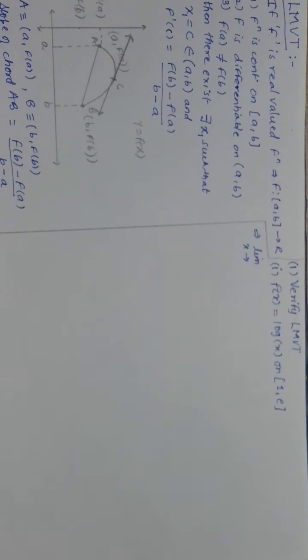It must be continuous on 1 to e, that means at 1 also and at e also, no issue. But I will check at any point in between, there is no problem. So the limit of x tending to, what I should take between 1 and e, is 2.718.